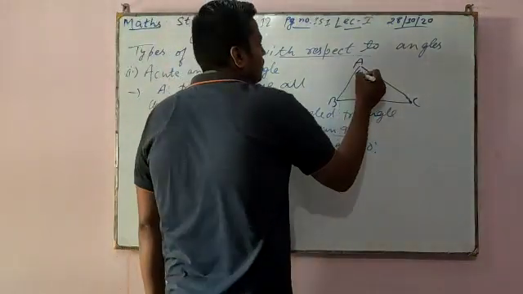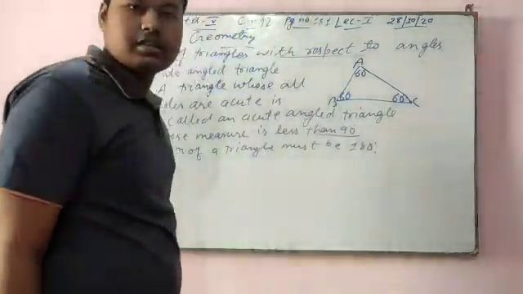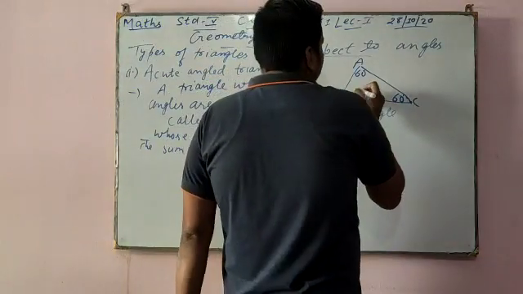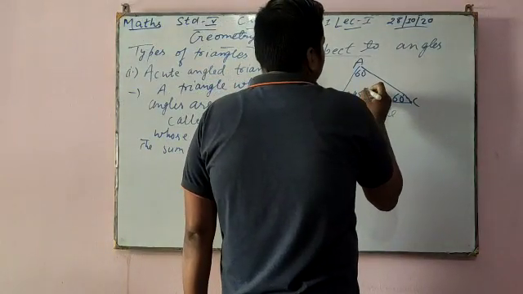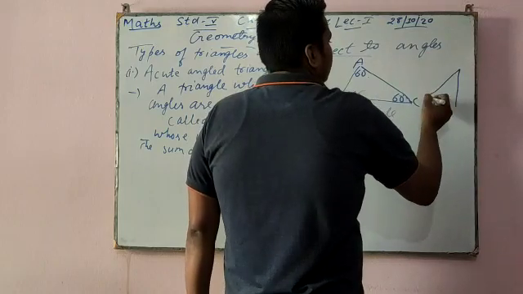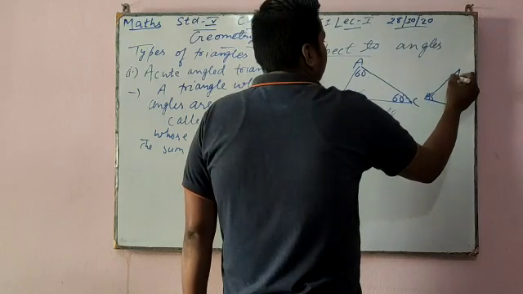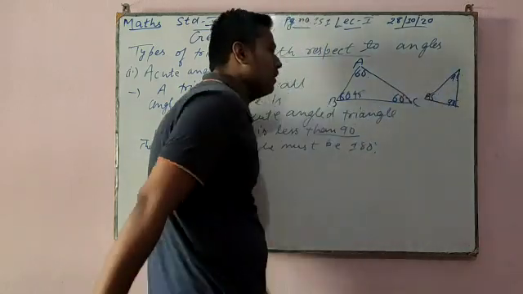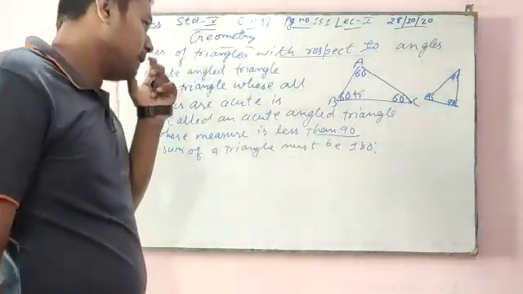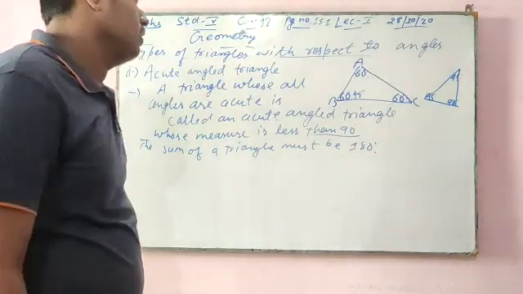If this is 60, this is 60, and this is 60, then we can say yes, it is an acute angle triangle. Or it can be 45, 45, 90, and 90 plus 90 is 180 degrees. You have to keep in mind that the sum of the angles of a triangle should be 180 degrees.